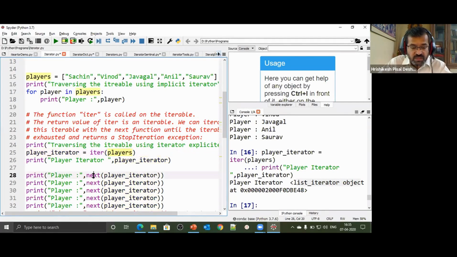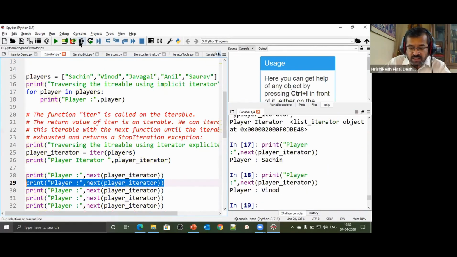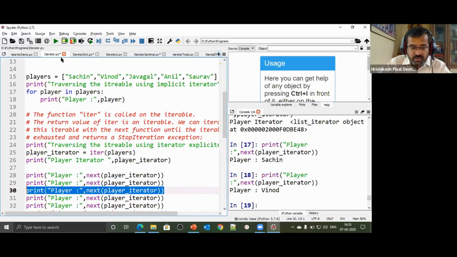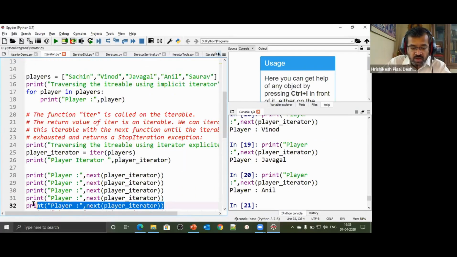So I call a method called next. I say next and I pass the iterator. See what happens when I call this method. I got Sachin. If you remember, we had Sachin, Vinod, Javagal, Anil, and Saurav. I again call the next method, I get the next player. Again I call next, I get Javagal. Again I call next, I get Anil. And the last player that we had was Saurav, so I call it once again.